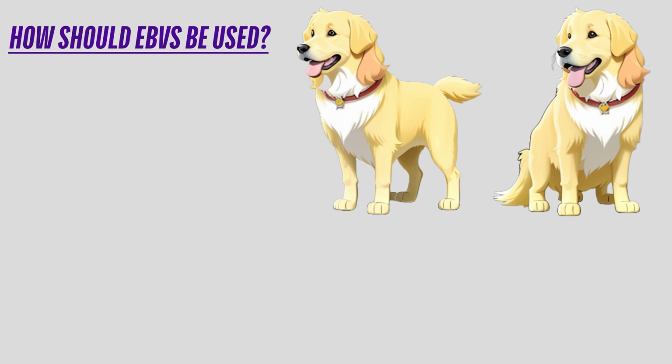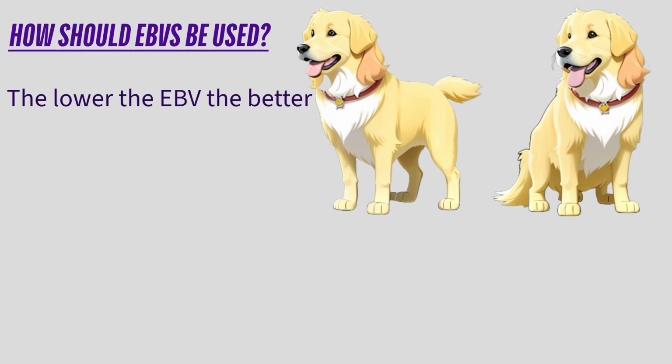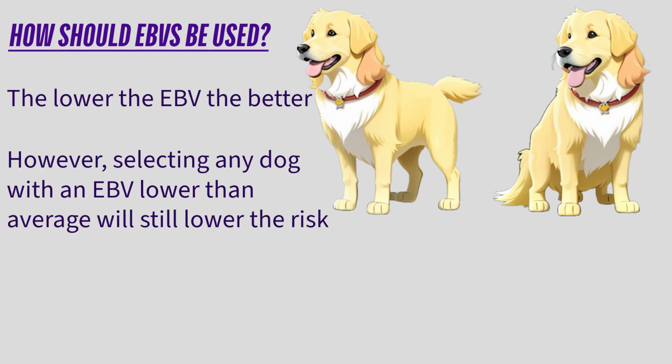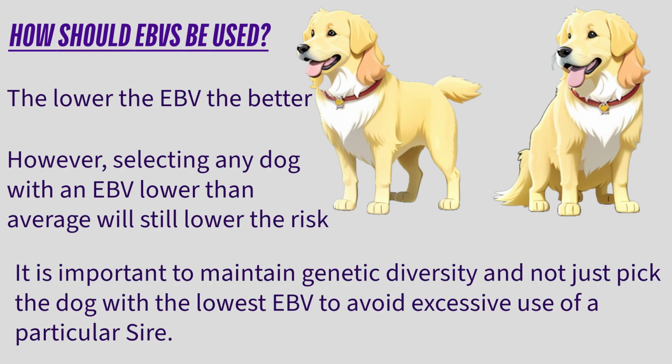How should EBVs be used? The lower the EBV, the better. However, selecting any dog with an EBV lower than average will still lower the risk. It is important to maintain genetic diversity and not just pick the dog with the lowest EBV, to avoid excessive use of a particular sire.